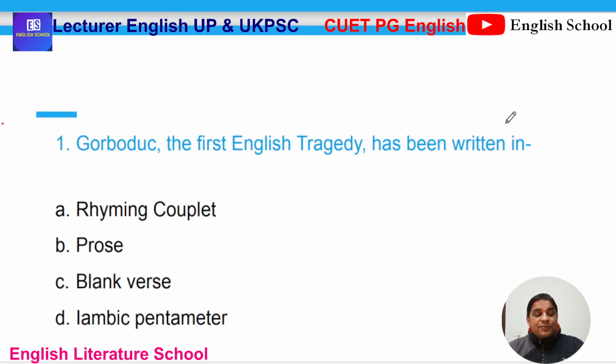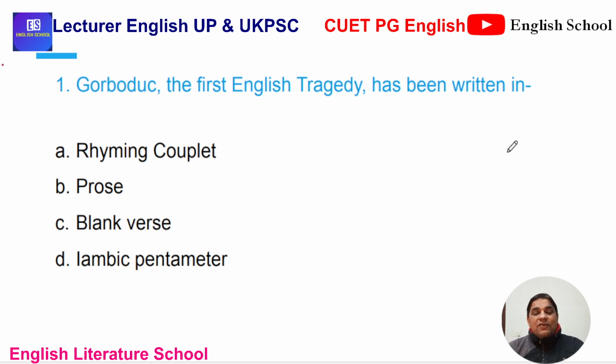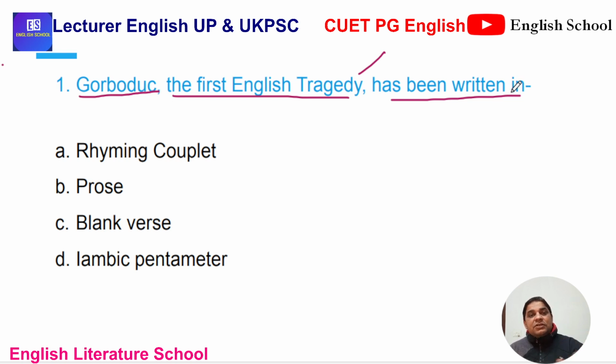English Literature School welcomes you, and the very first question we are here with is on the first tragedy of English drama, Gorboduc, the first English tragedy. What is the question? What meter has been used in the first English tragedy? What sort of meter was used at that time? It appeared in 1561. The private premiere took place then, but the public premiere was conducted in 1562. The options are rhyming couplet, prose, blank verse, or iambic pentameter.